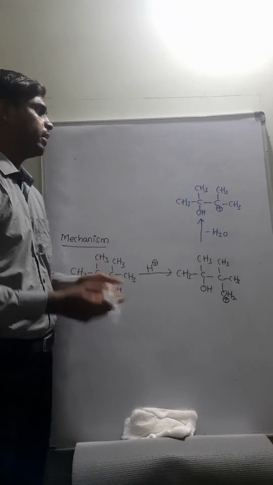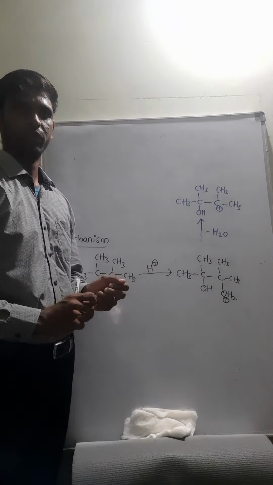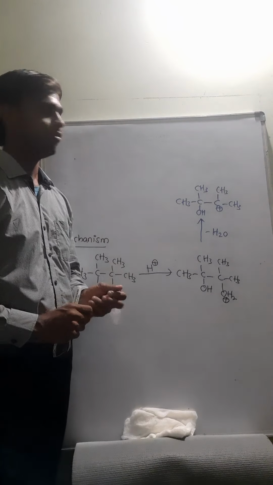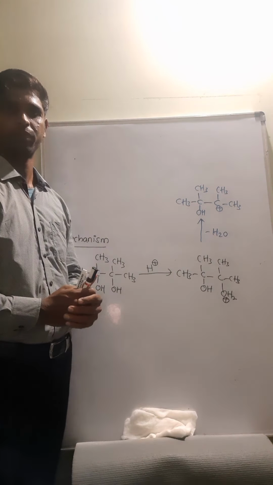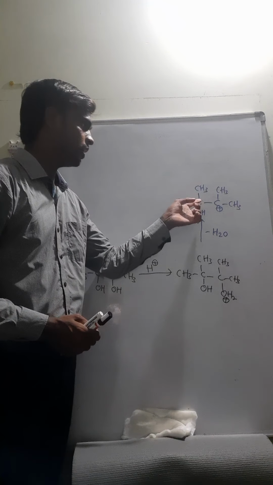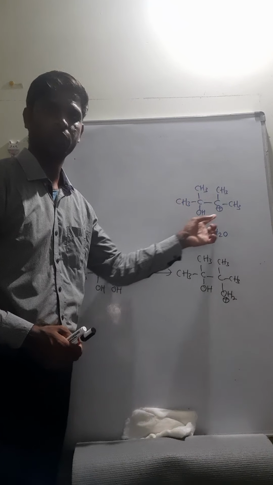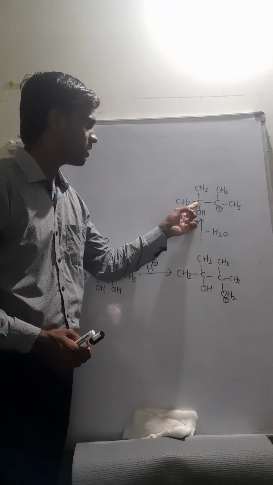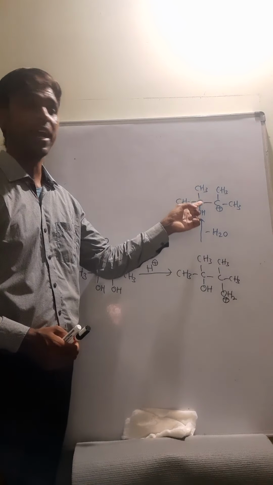Now tell me, it is a tertiary carbocation, which is stabilized by the inductive effect, right? By shifting one methyl group from its adjacent position, this tertiary carbocation gets neutralized, and on the adjacent carbon a secondary carbocation is generated. Why?